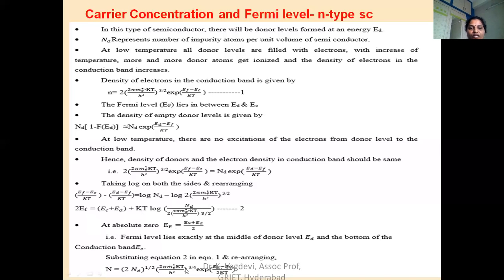Substituting equation 2 in 1, we now need to calculate the number of donor ions. So n = (2Nd)^(1/2) (2 pi me* kT / h^2)^(3/4) exp((ED - EC)/2kT). This is the total expression for the number of electrons in the n-type semiconductor, which are the majority charge carriers.